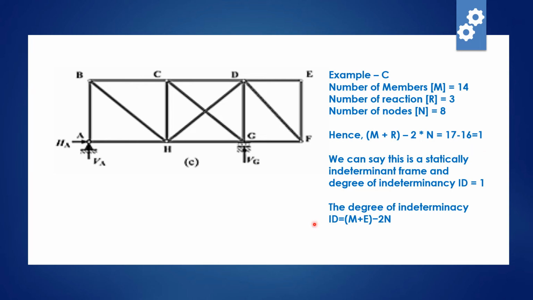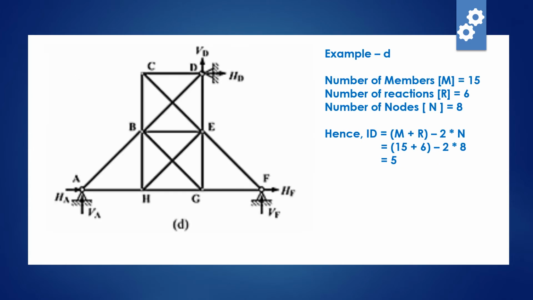So now we have learned that the degree of indeterminacy is m plus r minus 2n, so the degree of indeterminacy is 1. The first condition is not satisfied, so this is a statically indeterminate frame and the degree of indeterminacy is 1. Now move on to the next thing.